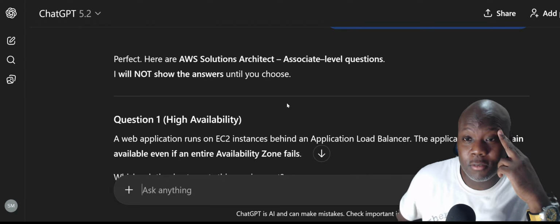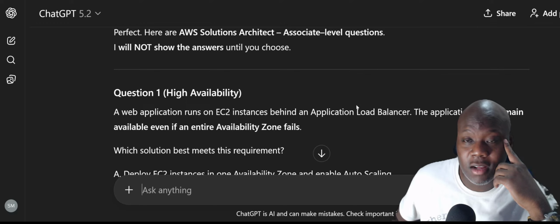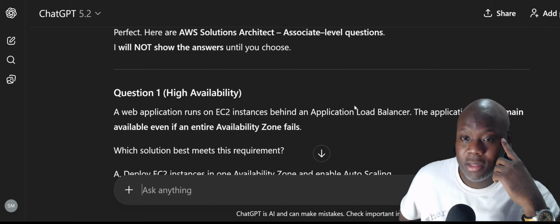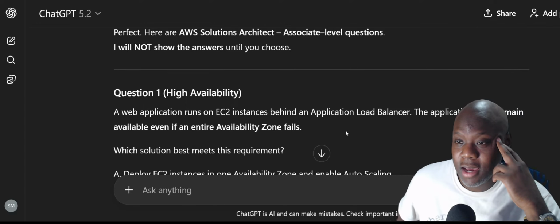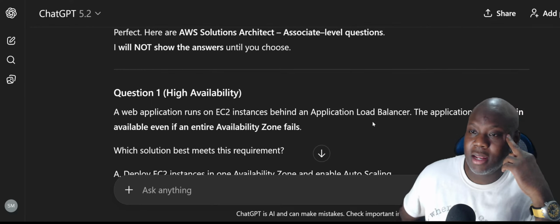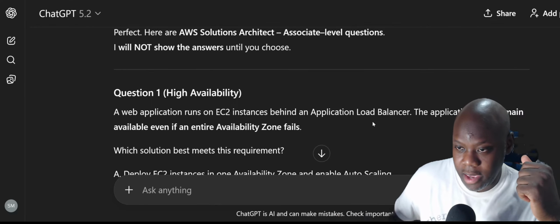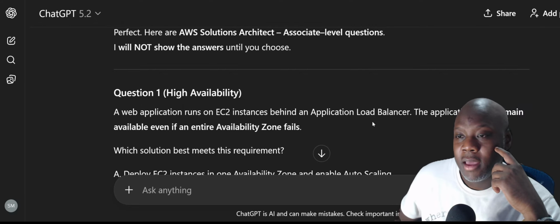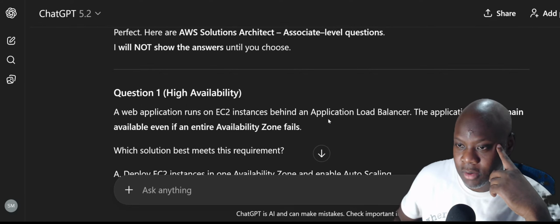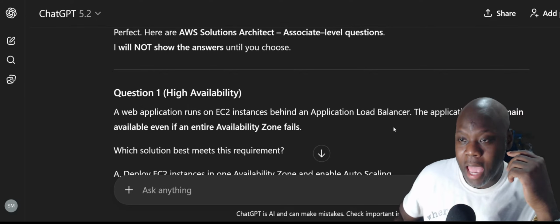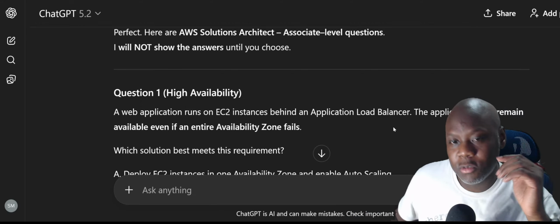All right, very good. So let's try this one. A web application runs on EC2 instances behind an application load balancer. That means it can expand and it might have multiple AZs, availability zones. Usually application load balancers have multiple availability zones.